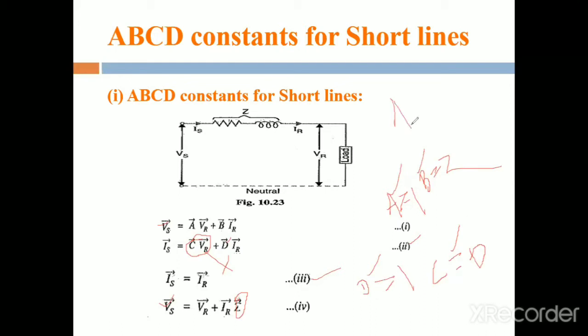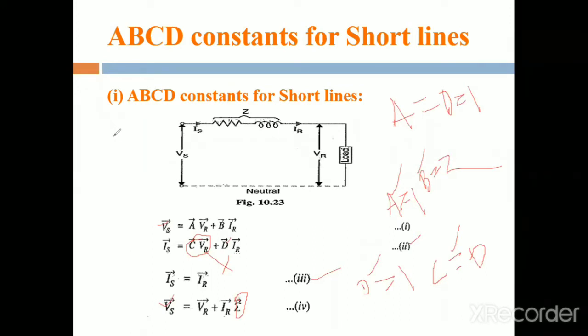In the case of short transmission line, A value is equal to D, that is 1. Then B is equal to Z and C is equal to 0.